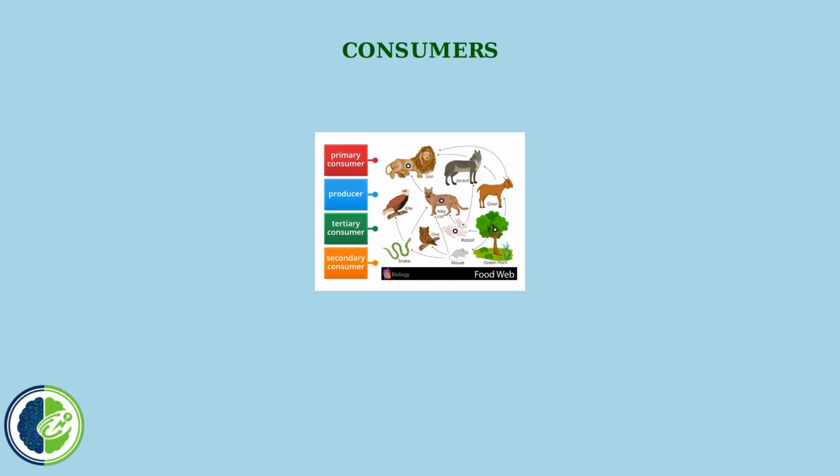Next, we have consumers. Consumers are animals that cannot make their own food, so they must eat other living things to survive. There are three types of consumers. Primary consumers are herbivores. They only eat plants. Examples include rabbits, deer, and grasshoppers. Secondary consumers are carnivores that eat the primary consumers. These include animals like snakes, frogs, and small birds of prey.